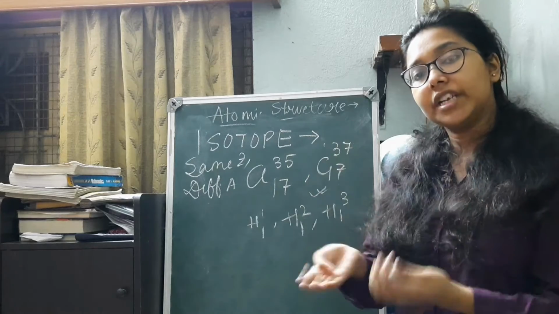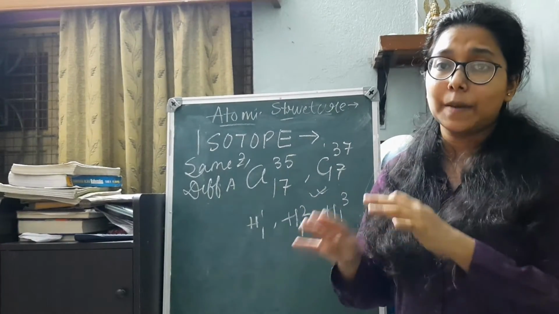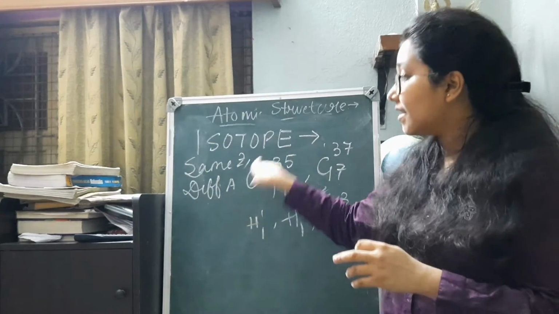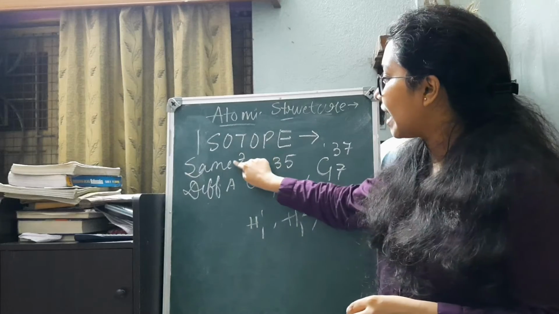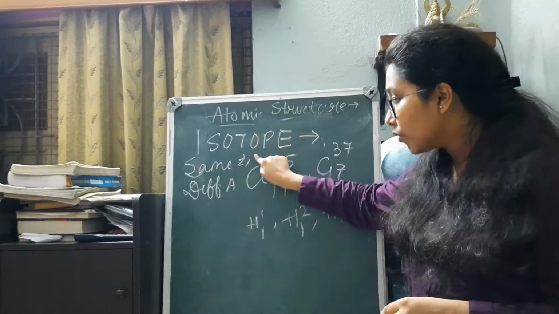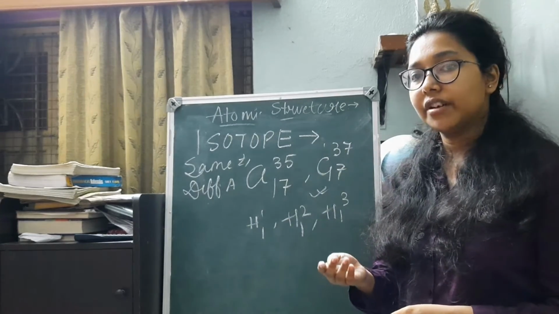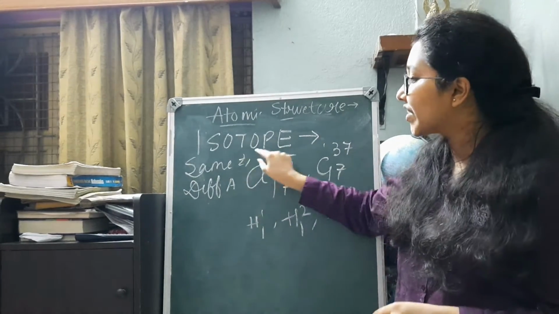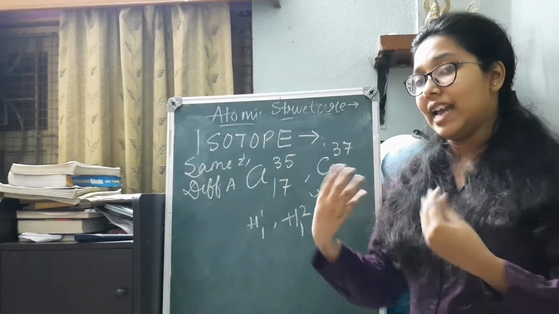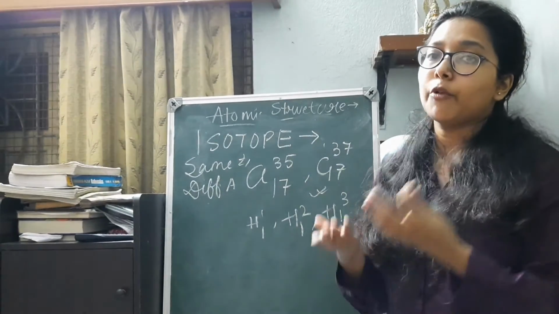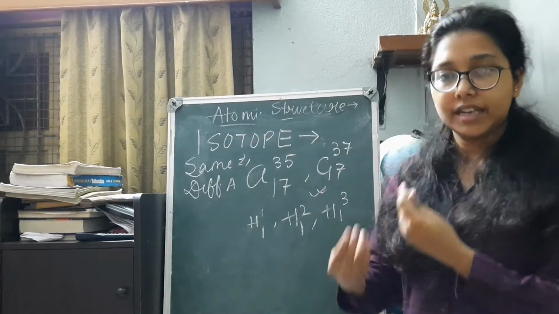That means the moment it is the same atom, it has got the same chemical properties. Why the same chemical properties for the same atom? Because it has got the same value of Z. Due to the same value of Z, afterwards we will see what is an electronic configuration, and because of the same value of Z, the electronic configuration remains the same, and as a result, the chemical properties of all the isotopes of a particular element are the same.